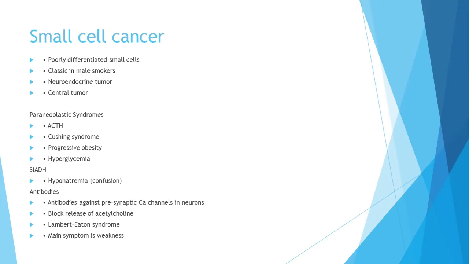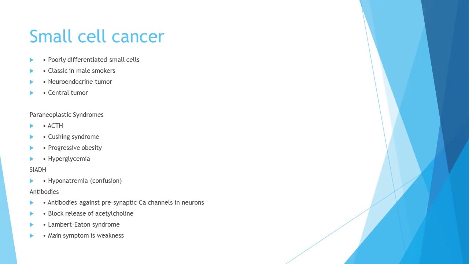So small cell lung cancer has poorly differentiated small cells, which are classically present in male smokers. They are neuroendocrine tumors and they are centrally located. These tumors can generally show a paraneoplastic syndrome. For example, they can produce ACTH, which can lead to Cushing syndrome, progressive obesity, and hyperglycemia. There can be production of SIADH, which can lead to hyponatremia.